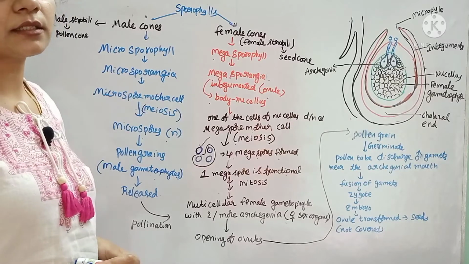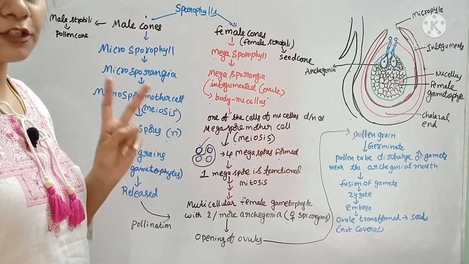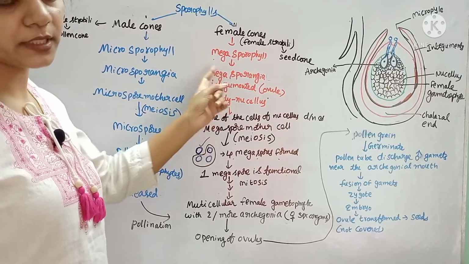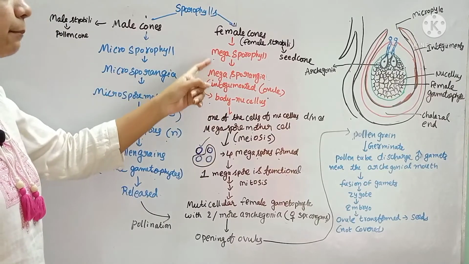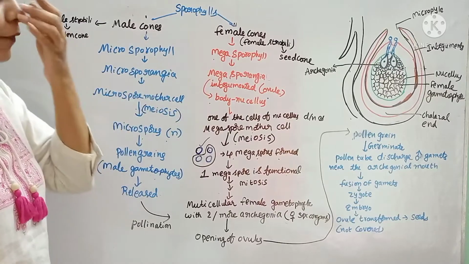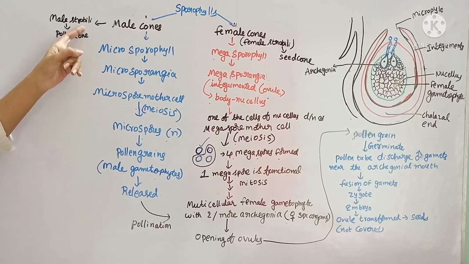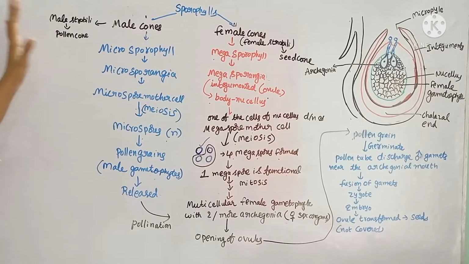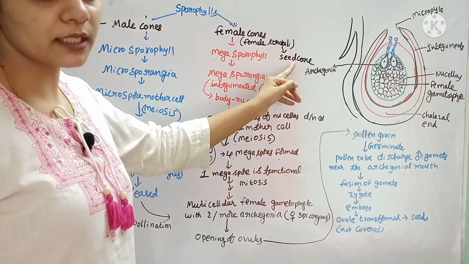We have studied that sporophylls are present. The sporophylls are of two types: microsporophylls and megasporophylls. The microsporophylls are also called male cones, and megasporophylls are also called female cones. The male cones are also called male strobili or pollen cones, because the pollen develops inside this male strobili. Whereas the female cone or female strobili is also called the seed cone.